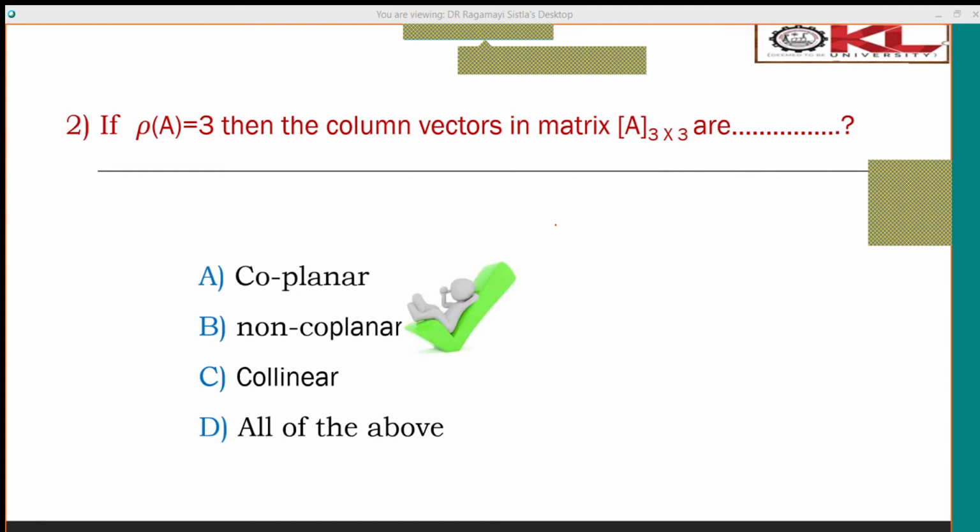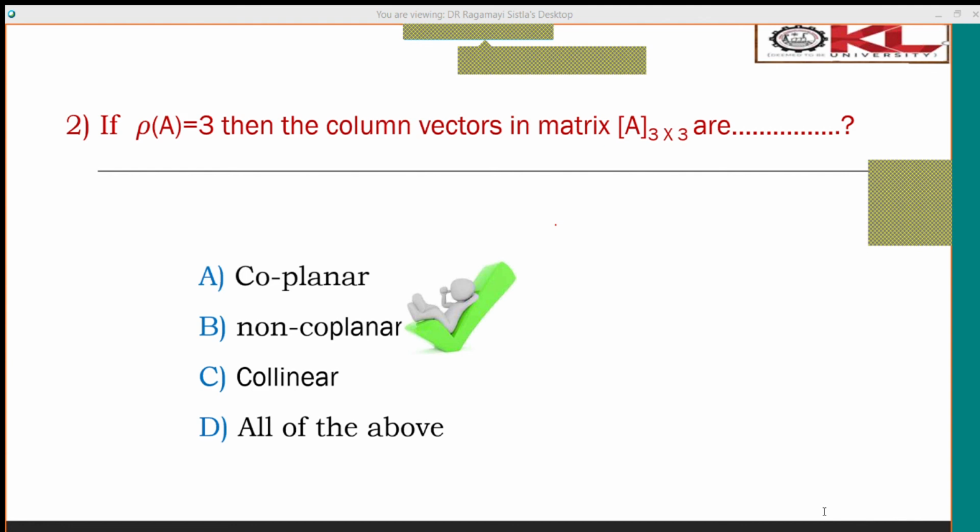Right. So the correct answer is non-coplanar. If the rank of the matrix is 3, then those 3 vectors do not lie on the same plane. That is the meaning of non-coplanar.